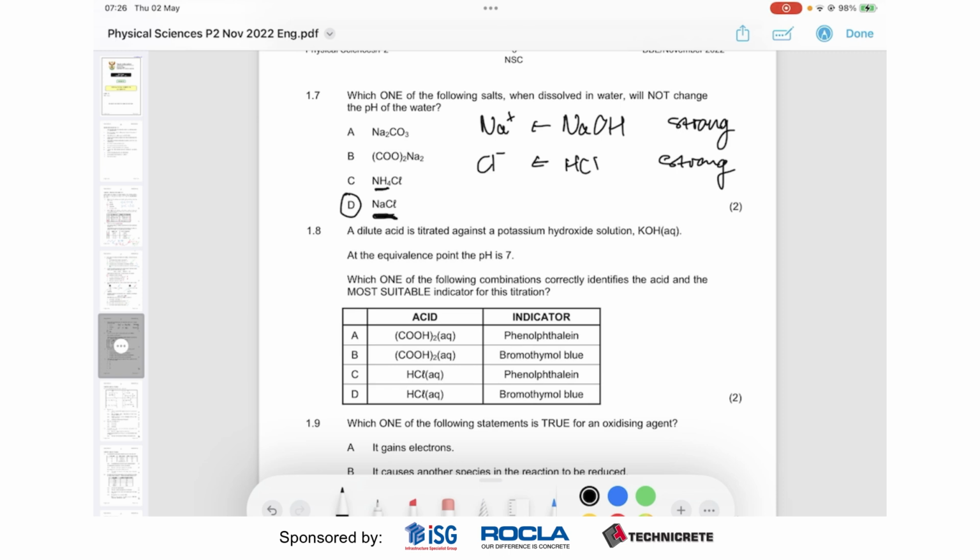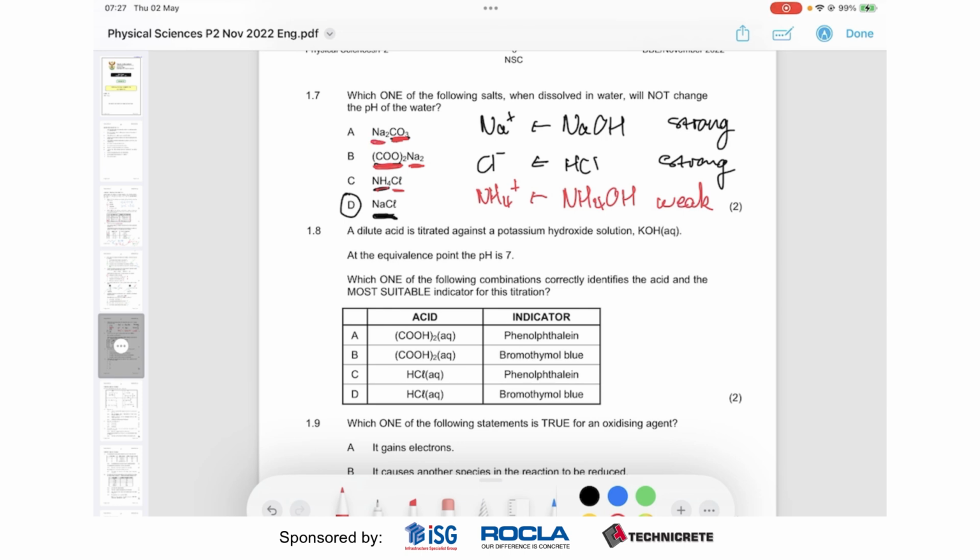But if you look at these other ones, all right, NH4 comes from ammonium, which is a weak base. COO over here comes from a carboxylic acid, which is, again, all organic acids are weak. And then CO3 comes from carbonic acid, which is also a weak acid. So you have these weak conjugates coupled with a strong base.